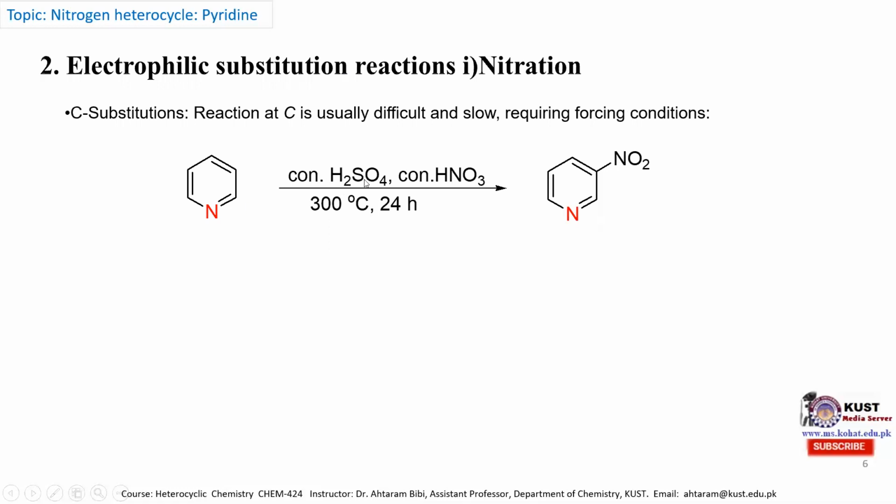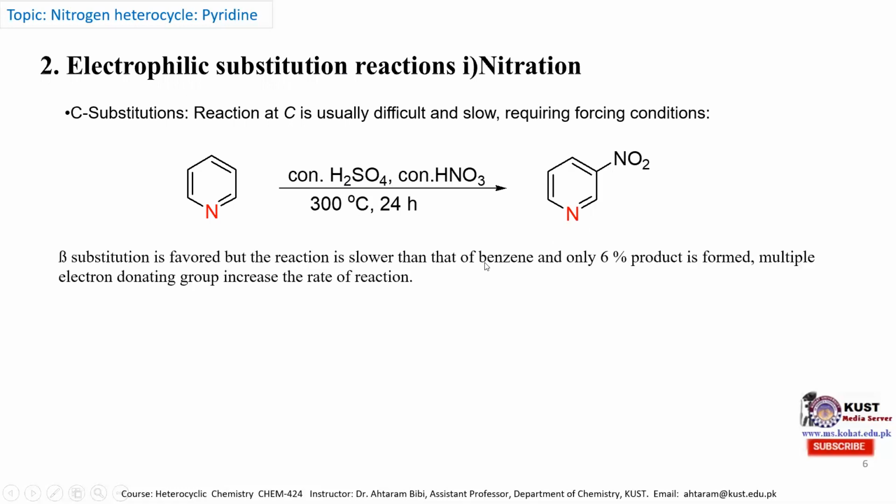When we add concentrated sulfuric acid and concentrated nitric acid and heat it at 300 degrees centigrade for 24 hours, then we obtain beta-nitropyridine only in 6% yield. In the first step, the concentrated nitric acid and sulfuric acid produce a nitronium ion, which is a good electrophile, and then it is heated with pyridine at 300 degrees centigrade for 24 hours, and after 24 hours we only obtain 6% of this beta-nitropyridine. So the reaction is very slow.